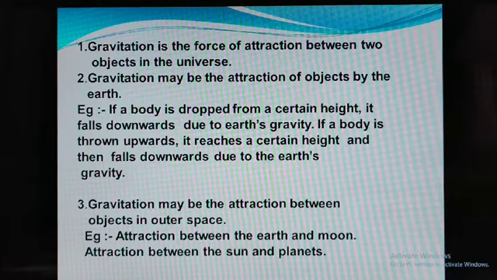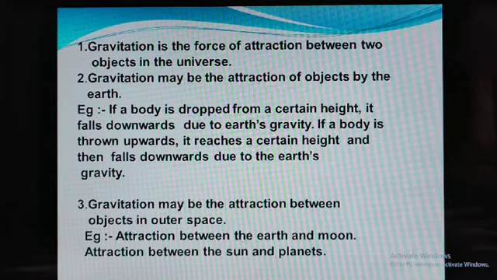With respect to that, we are considering gravitational force. What is gravitational force? All of you are aware of gravitational force. That is the force due to gravity. But now we are considering it with respect to the scientific method, that is, the scientific definition of gravitational force.